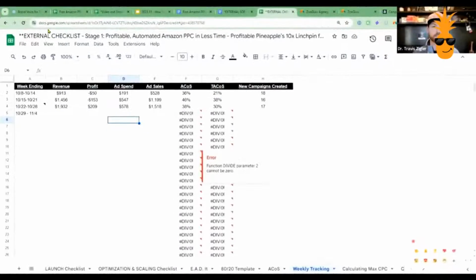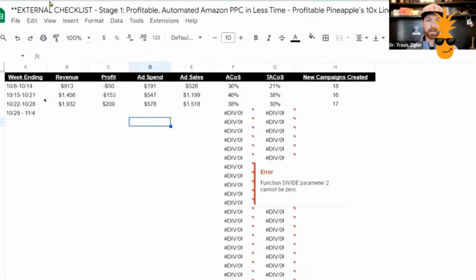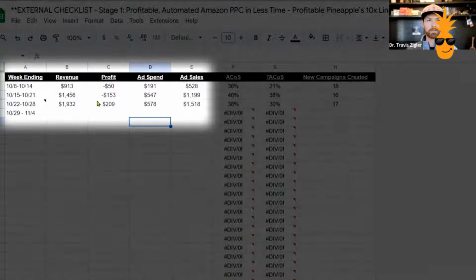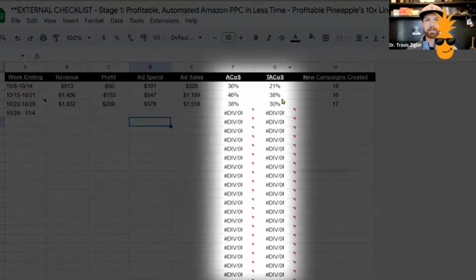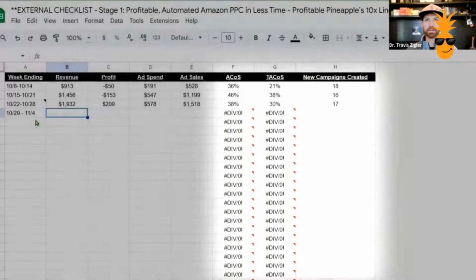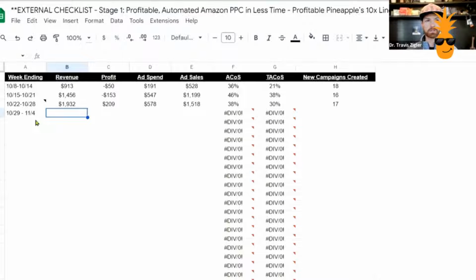So this is it. This is our very, very simple weekly tracking spreadsheet. And then you'll just make another one for monthly and another one for quarterly. It's the exact same spreadsheet. It's just the time frame that you're measuring. And you can see we're measuring revenue, profit, ad spend, ad sales. And the nice thing about this is then ACoS will populate and TACoS will populate, and then new campaigns created. So let me fill in a couple of these just to show you what we're doing here.